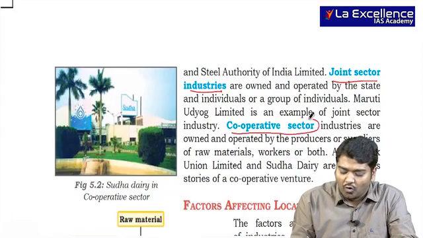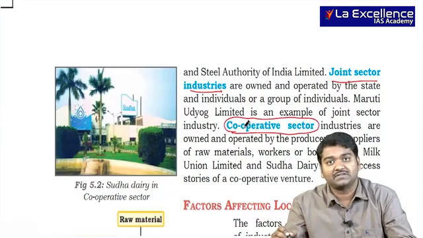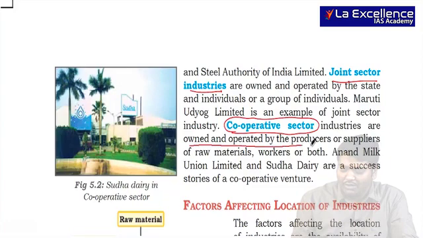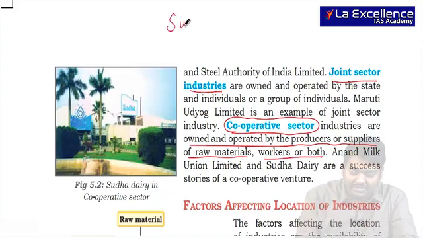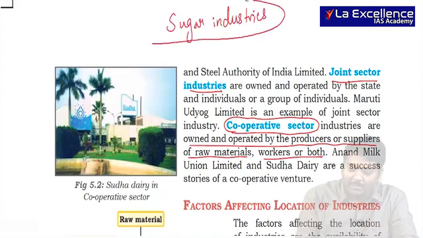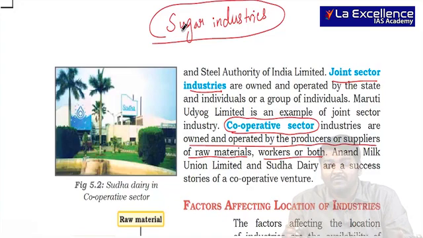You also have cooperative sector industries, that is, it is being owned and operated by producers or suppliers of raw materials, workers or both. For example, let us take sugar industries. Whenever we are talking about sugar industries, the sugarcane farmers will come together and they open a cooperative sector, and all the sugarcane will be sent to this industry and the output will be there. The reason is sugarcane harvesting doesn't happen throughout the year.